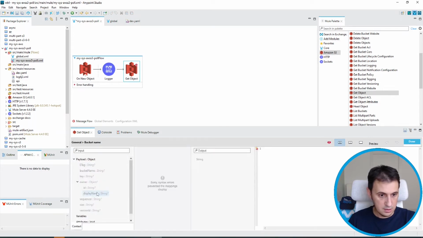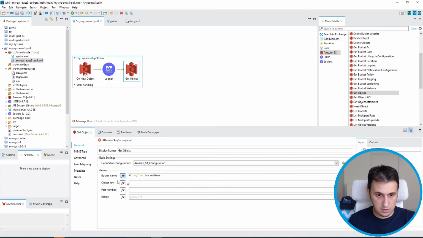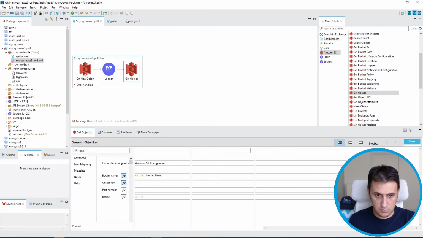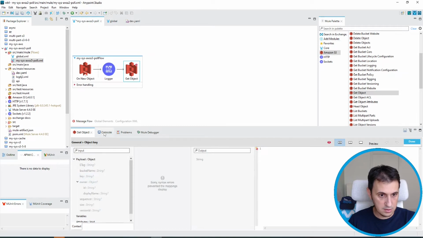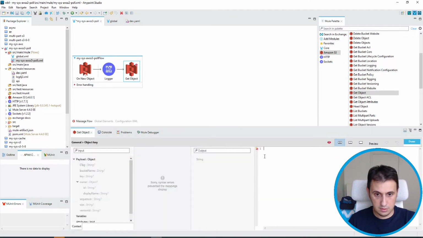Okay, bucket name. So it's the payload bucket name. Perfect. I also need the object key. Let's pick the object key from the payload. Object key is this one, so key. Perfect. So payload key.